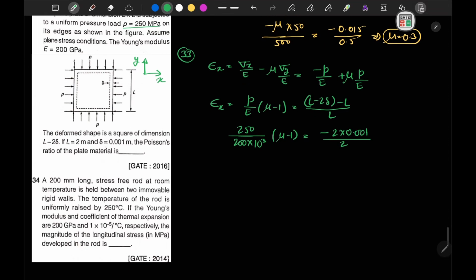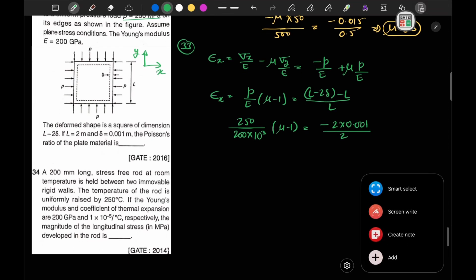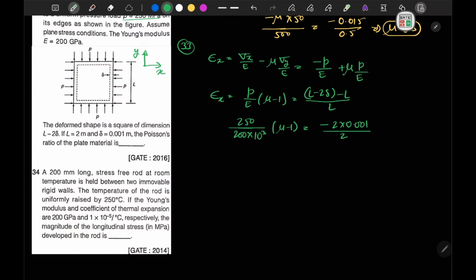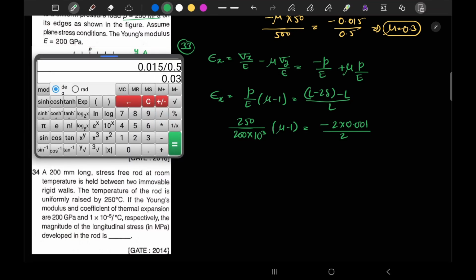Now from here, if we solve this, and use the calculator, we can calculate this as 0.1 into 200 into 1000 divided by 250.